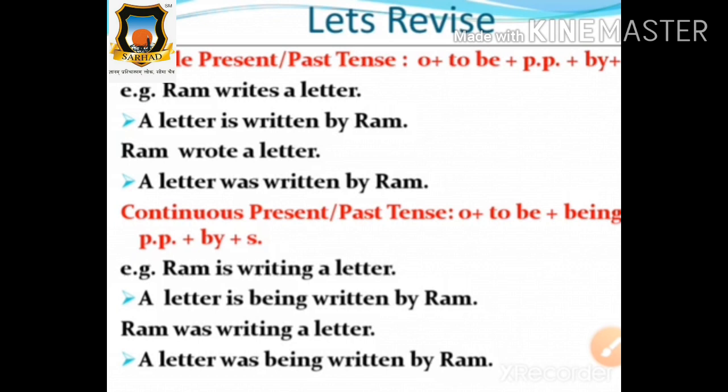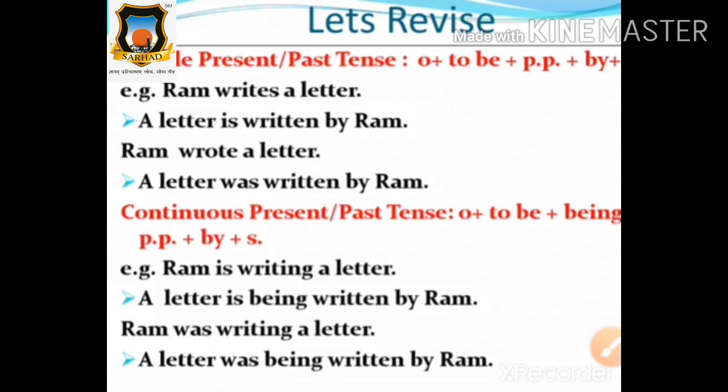Subject plus verb plus object is equal to object plus is, am, are plus being plus V3 plus by plus subject. Say it again. This is the to be of continuous present tense.